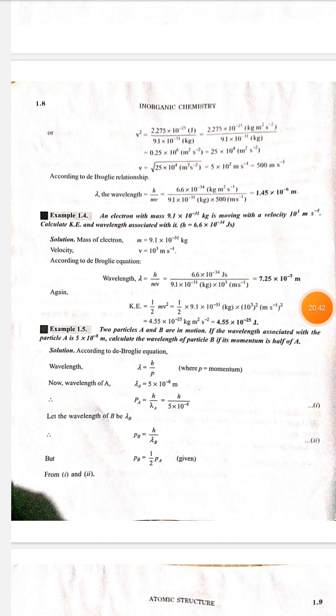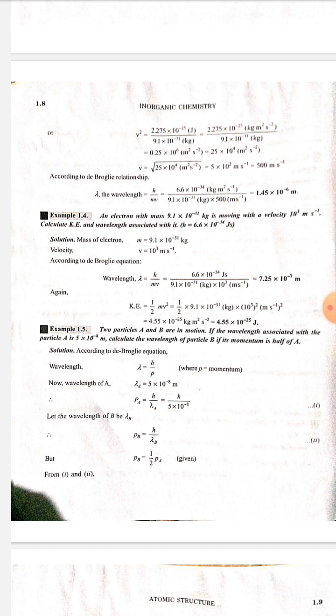According to de Broglie equation, wavelength lambda is equal to h upon mv is equal to 6.6 into 10 to the power minus 34 joules second upon 9.1 into 10 to the power minus 31 kg multiply 10 to the power 3 meter per second is equal to 7.25 multiply 10 to the power minus 7 meter.